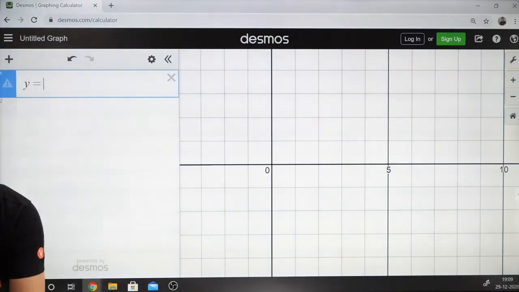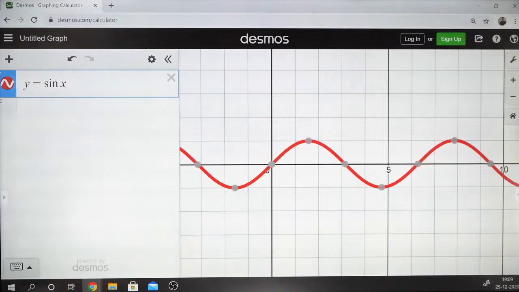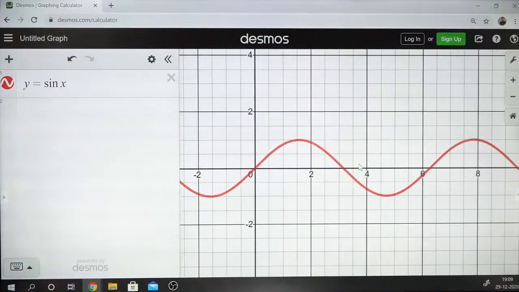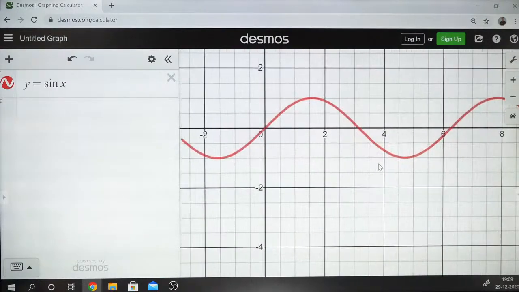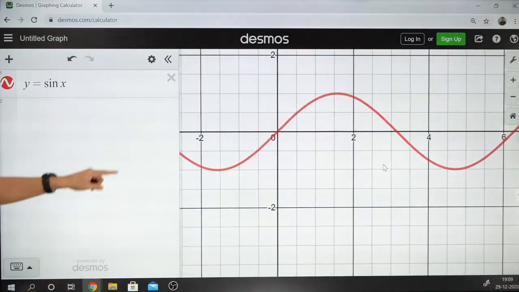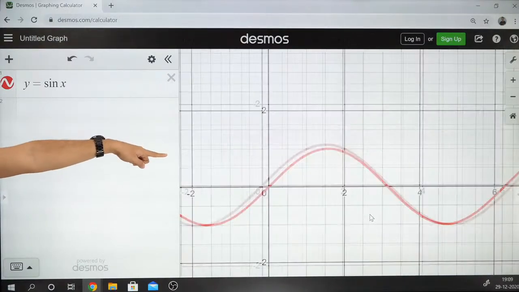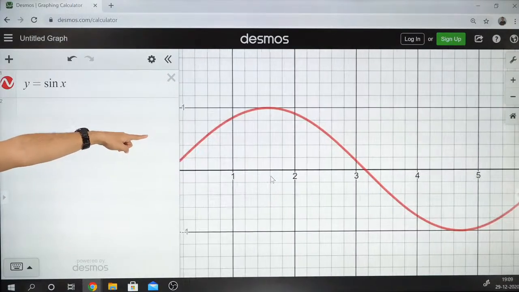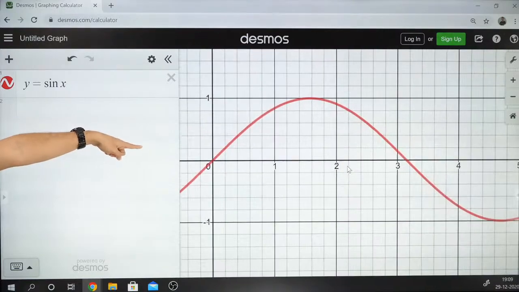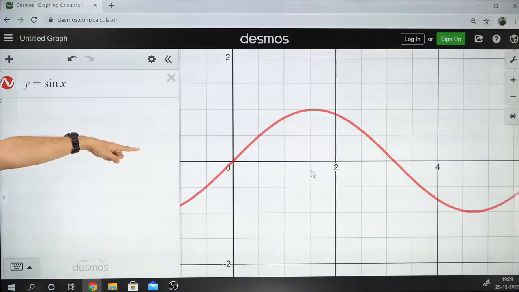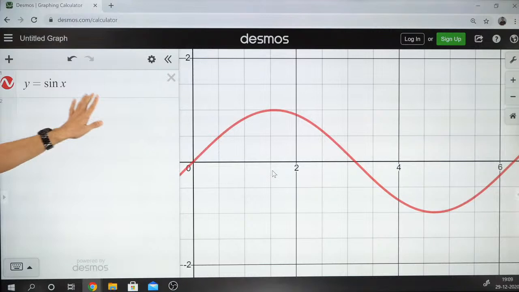For example, if I write y is equal to sine of x, you can see the graph very easily. You can see that the graph goes up and down till +1 and -1. All right, now this is the graph of sine of x.